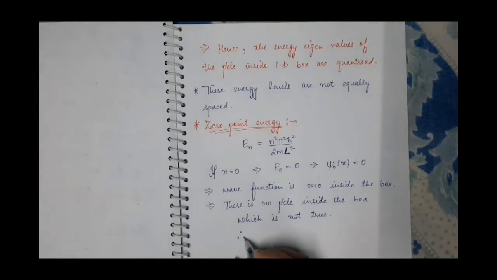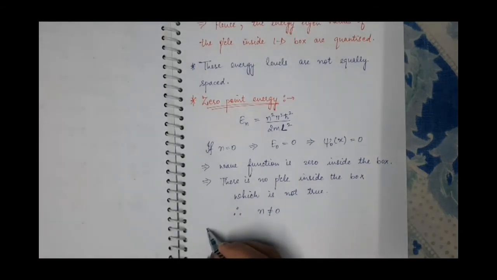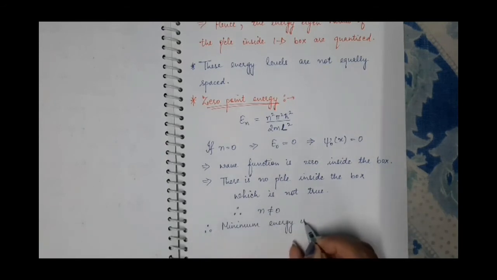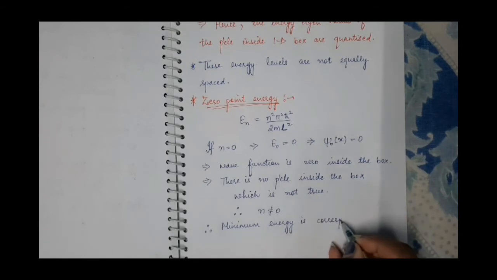Therefore, n cannot be equal to 0, because if n is equal to 0, the energy will be 0, and the wave function of the particle inside the box will be 0. And if the wave function is 0, the probability of finding the particle inside the box is 0. It means there is no particle inside the box, but that is not true. So n cannot be equal to 0. Therefore, the minimum energy corresponds to n equal to 1.